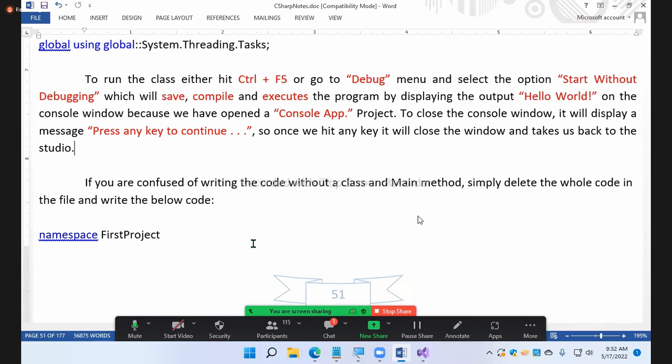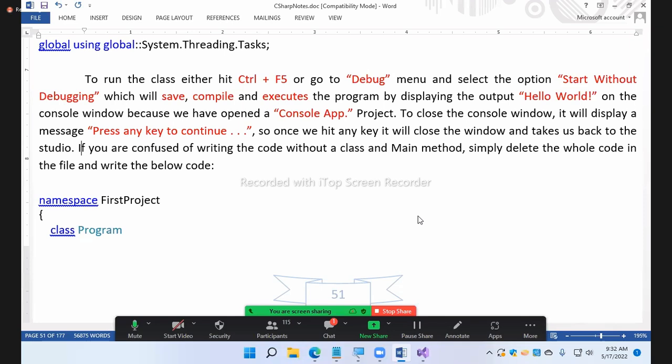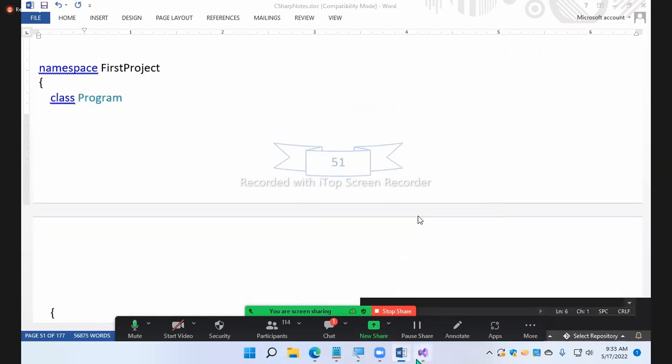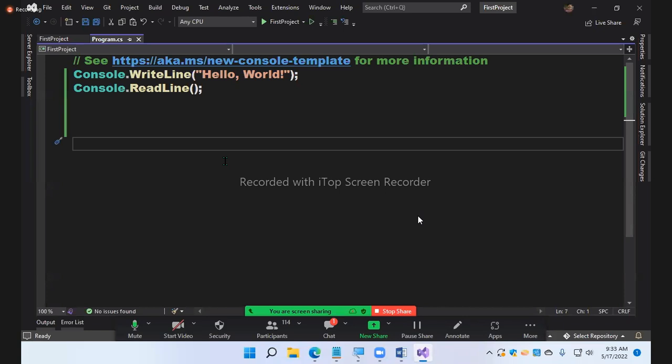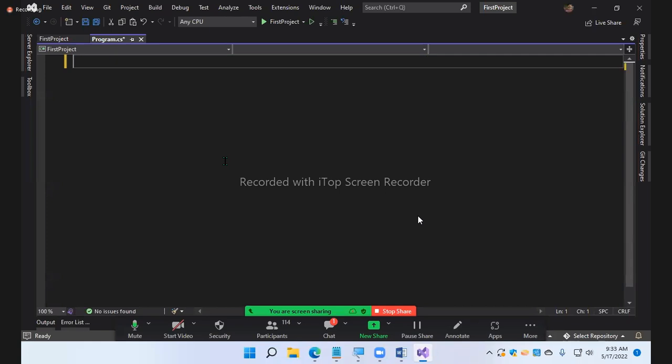See, here I mentioned to you: if you are confused about writing the code without a class and Main method, simply delete the whole code in the file and write the new code. If you are confused, saying "Sir, I do not understand how to write this code, I am very confused with it," no matter, delete it. Delete this code. Follow your regular process. This line is new for you, okay?